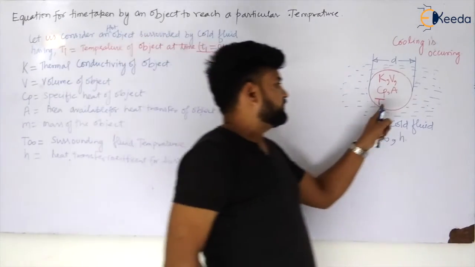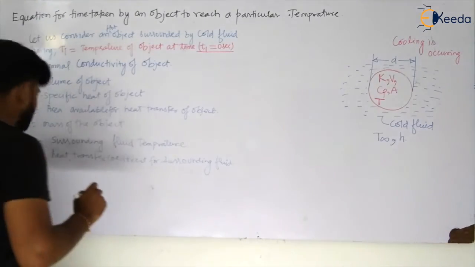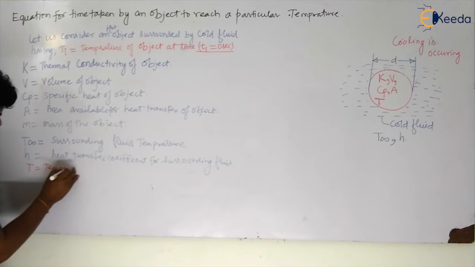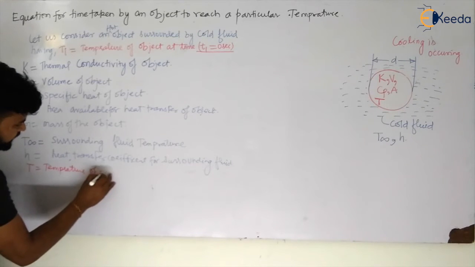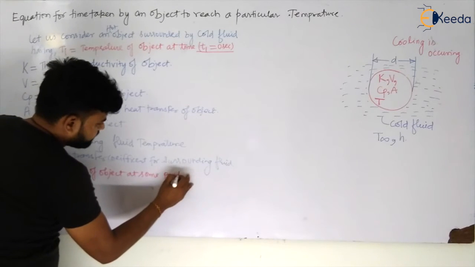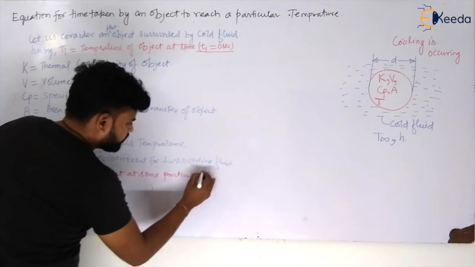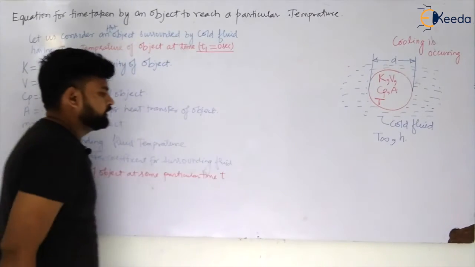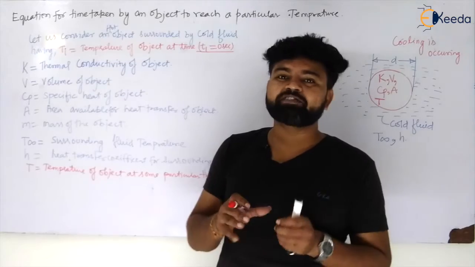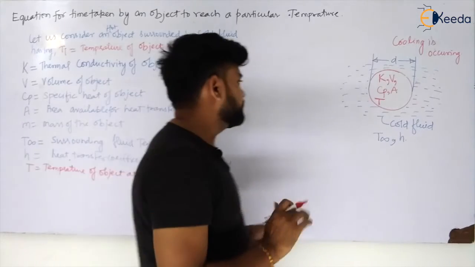And let us take that T is the temperature of the object at some particular time t. So after some time t, that object will lose heat to the surrounding, and the temperature of this object will decrease. So let us see, my dear students.